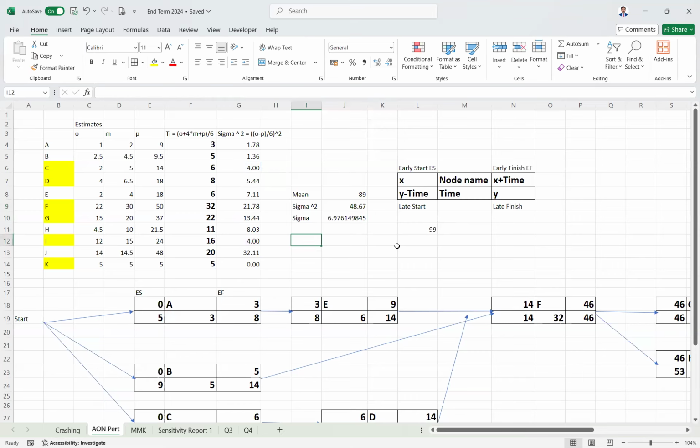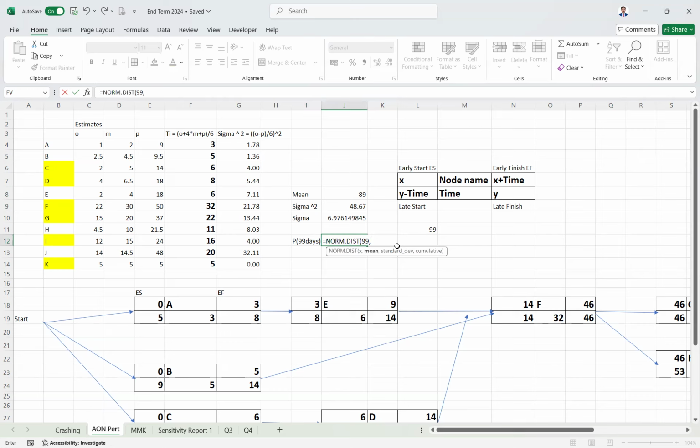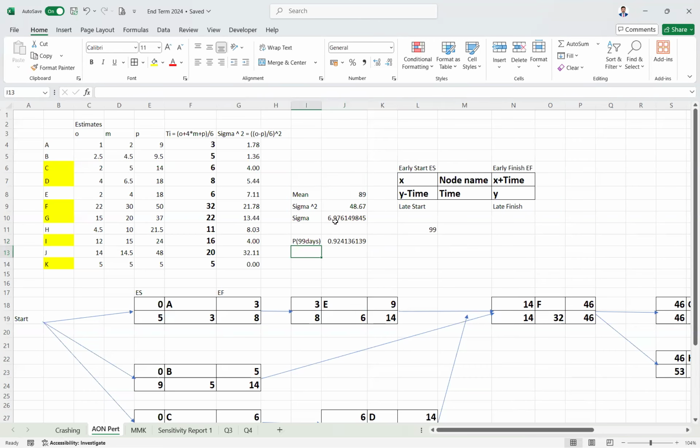Now the probability that the project finishes in 99 days. It is nothing but norm.dist. X value is the number of days, 99. The mean is the mean value. Standard deviation is nothing but the sigma value. Cumulative is true, so put 1 and close it. So there is a 92% chance that this project will be finished in 99 days.